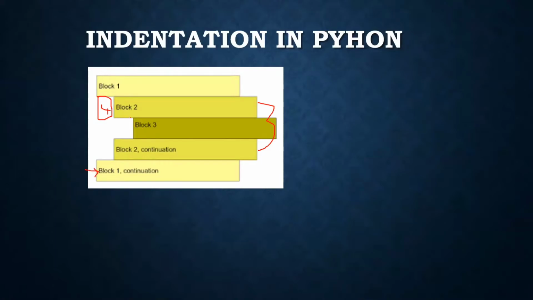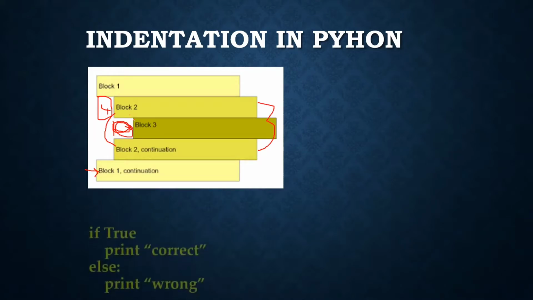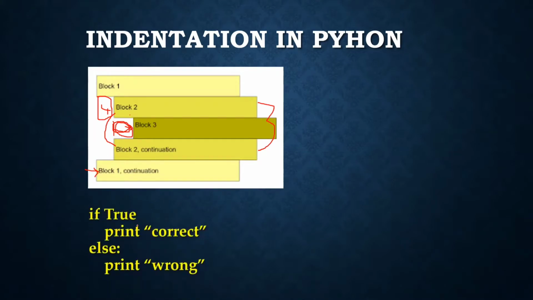Similarly, block 2, these 2 are, and this block 3 is part of block 2 now, because indentation started here. This space is indented for this block 2. So this is one example.